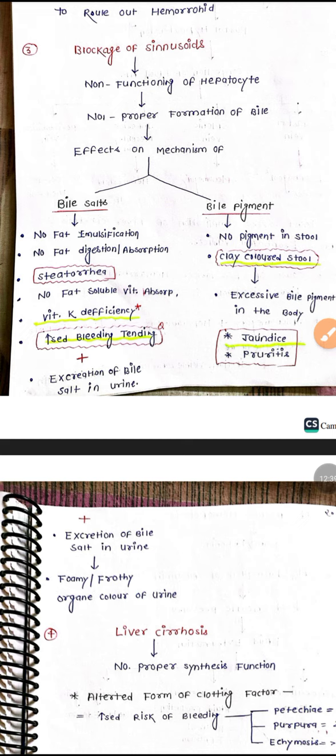Now bile pigments. What will happen? No bile pigments in the stool. So clay-colored stool will be seen because there is no pigment in the stool, with excess bile pigment in the body. So with improper functioning of the bile pigment, we can see the patient's clay-colored stools. Because all the waste products accumulate in the blood, the patient will feel pruritus, itching. The patient will be scratching like anything, then jaundice will be observed.